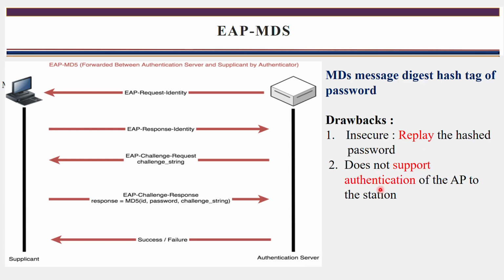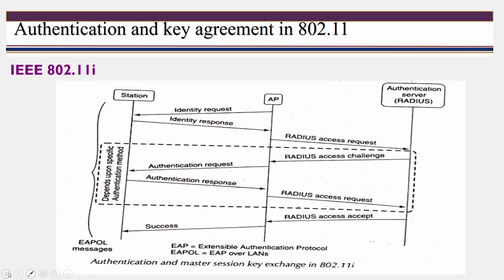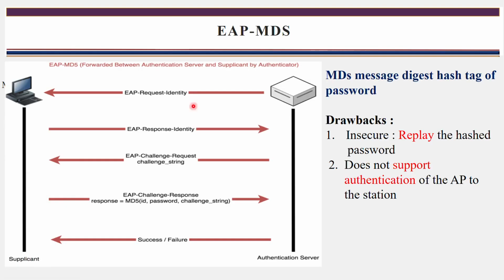Next, it does not support authentication of the AP to the station. As I told you, if the supplicant and the authentication server want to communicate, these messages must first be passed through the access point. But you are not checking the authentication of this access point. That access point may be the attacker. That is the drawback of EAP MD5.